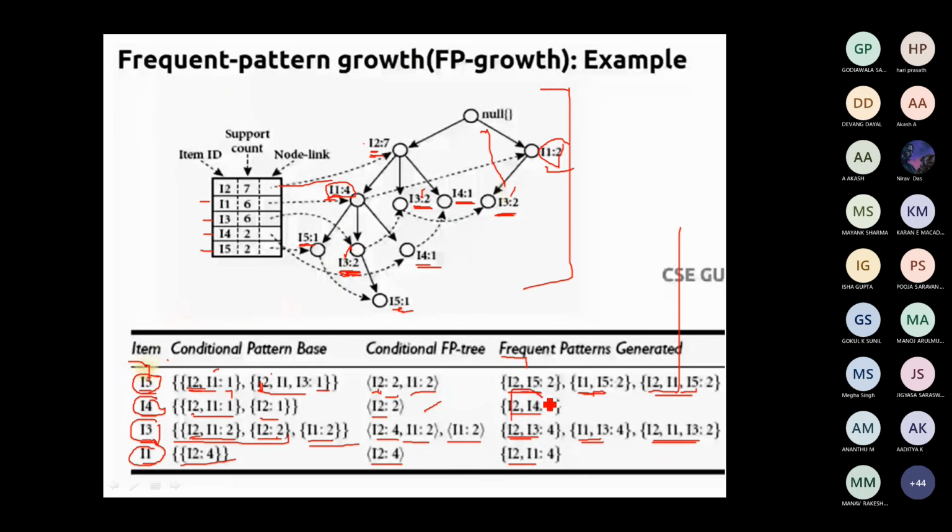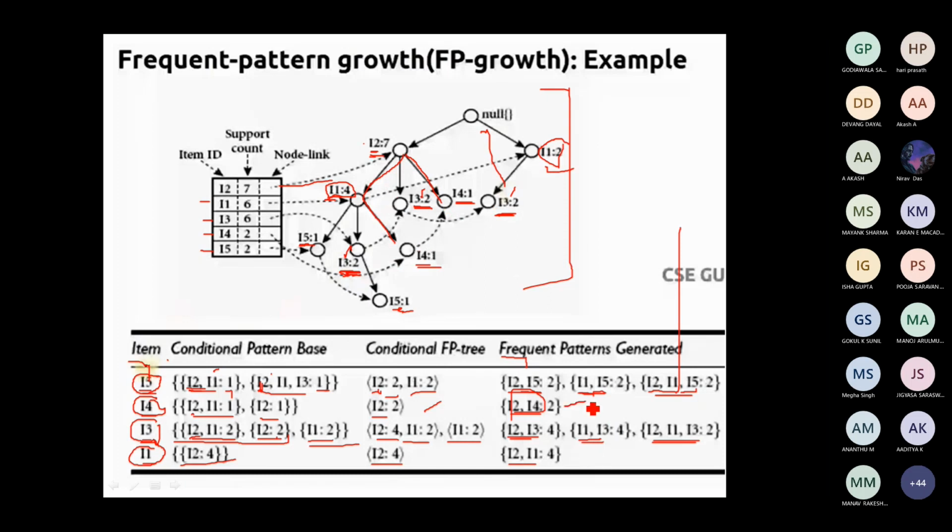Okay, for I2 and I4, both together to occur, what are all the transactions that we do have? See this here, I2, I4 we do have. Okay, and then we have I2, I4 over here also. And then is there any other transaction where we have I4? So 2 transactions are going to be available.